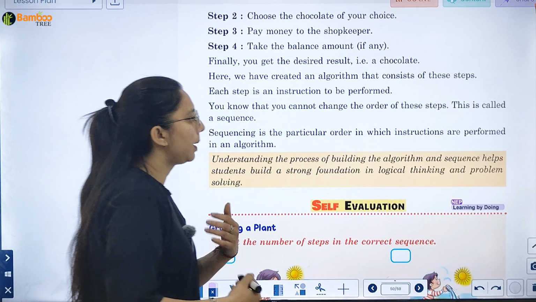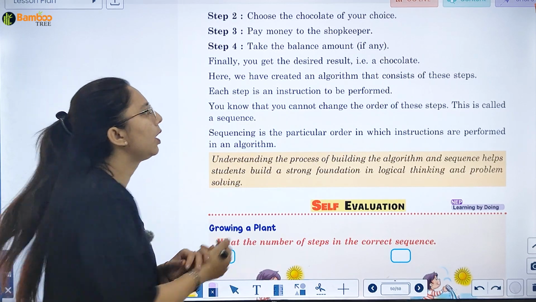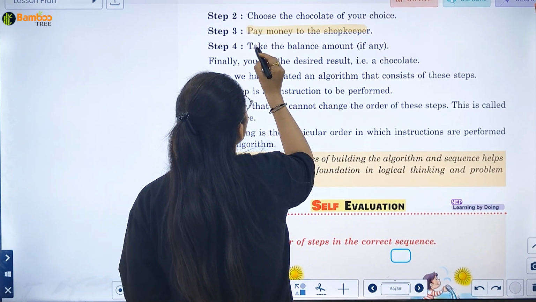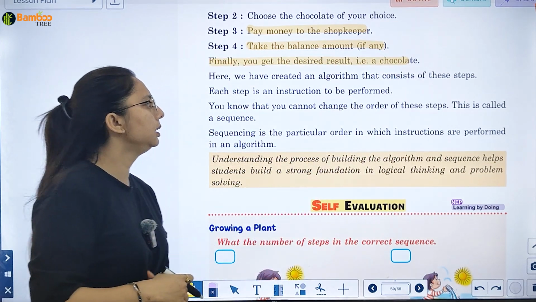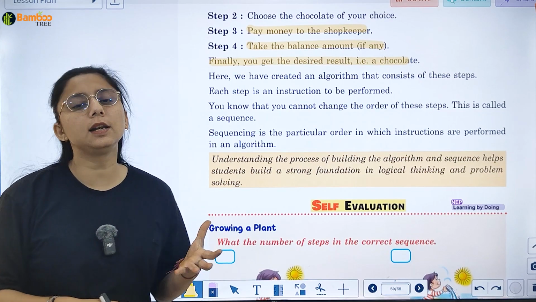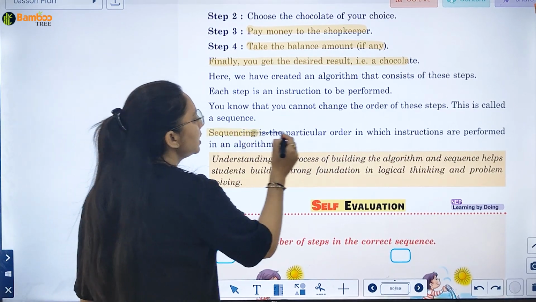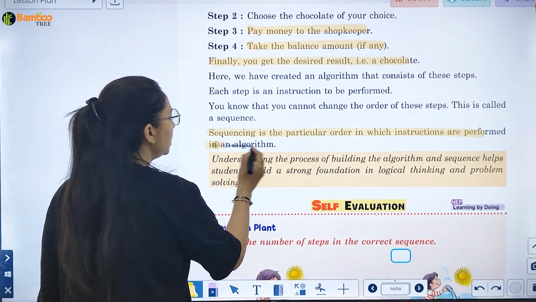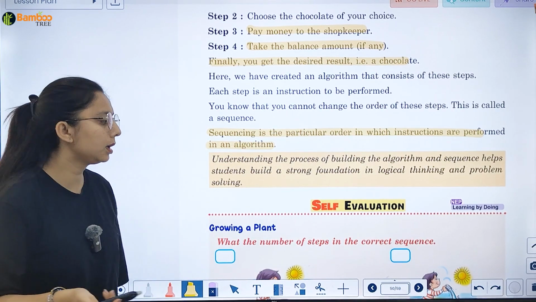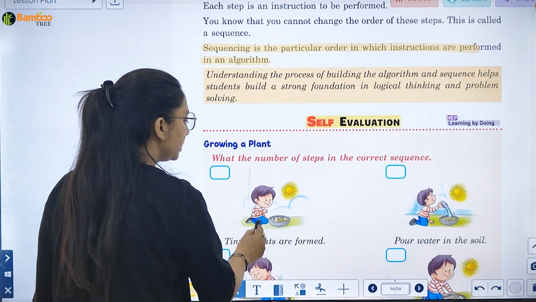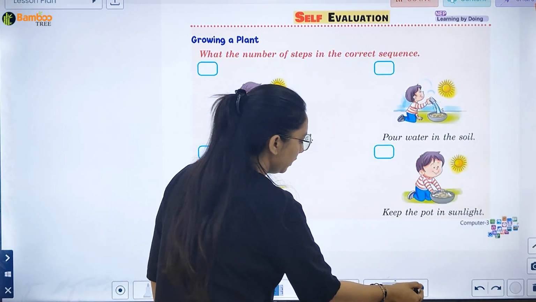Take money, go to the shop, choose a chocolate of your choice, pay money to the shopkeeper, take the balance amount if any. Finally, you get the desired result, that is chocolate, and you have created an algorithm. So know that sequencing is a particular order in which instructions are performed in an algorithm. The self evaluation you have to do yourself.